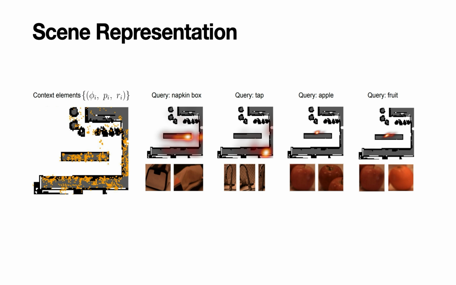Then we end up with a scene representation that is represented in a CLIP point cloud. So basically we collect X, Y, Z location and CLIP features. And then you can query it with natural language, such as napkin box, and you will get a heat map of where the napkin box would be. It's also 3D, which is important because if it is too high, the robot cannot reach it. So it also contains some affordance information, so to speak.